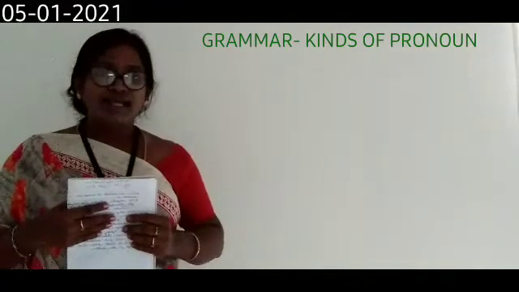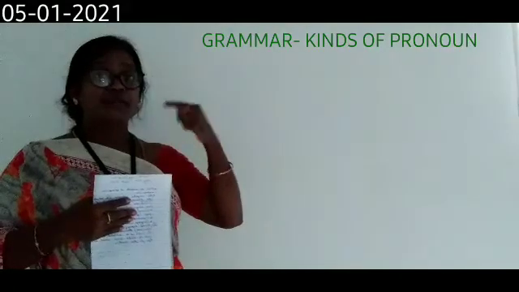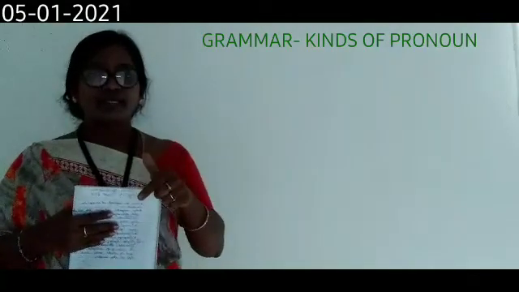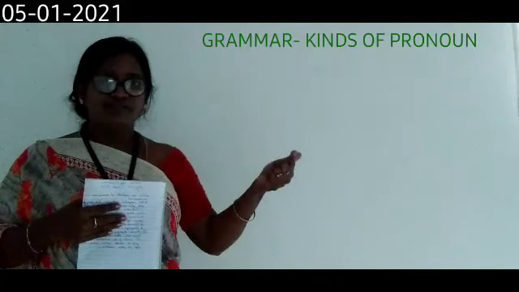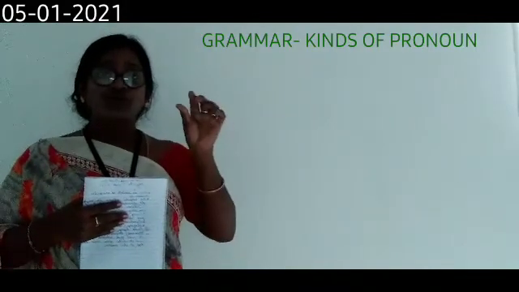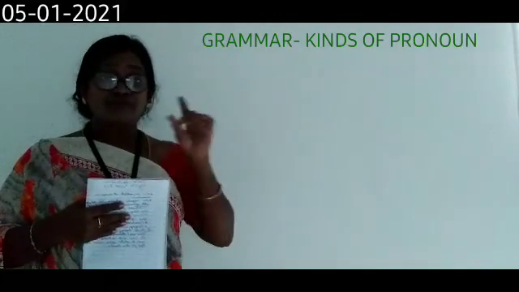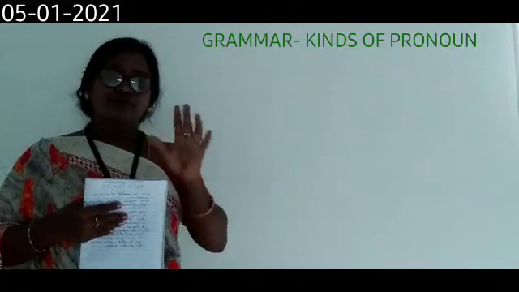Understand, children? If you understand these relative pronouns, you know how they can be used in sentences. Just now I said, in order to introduce dependent clause, we use relative pronouns.